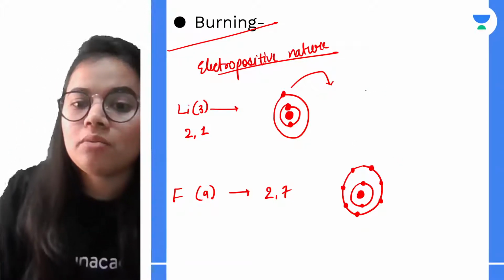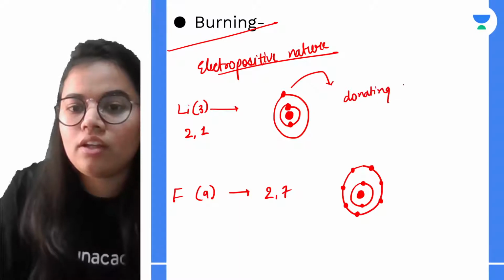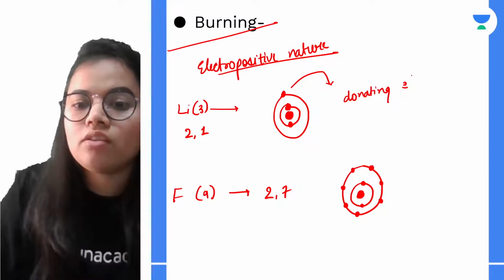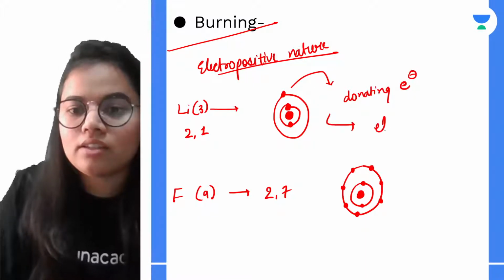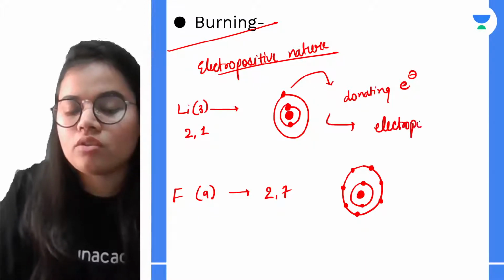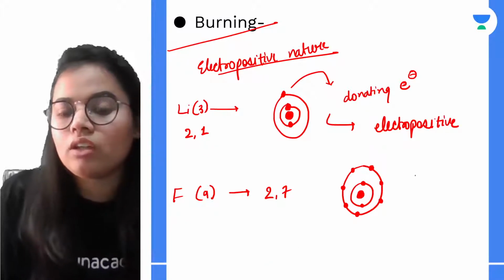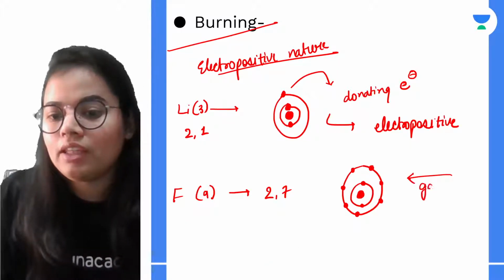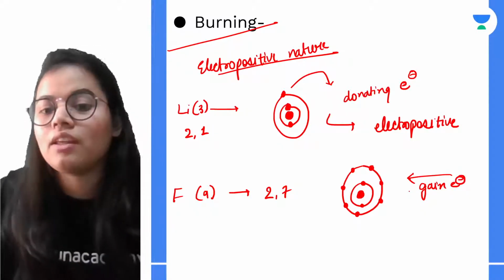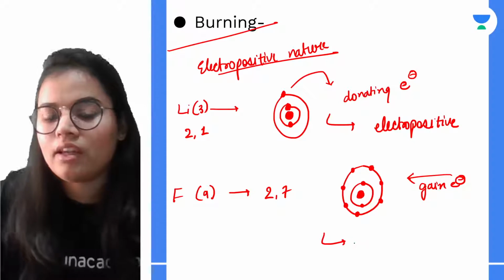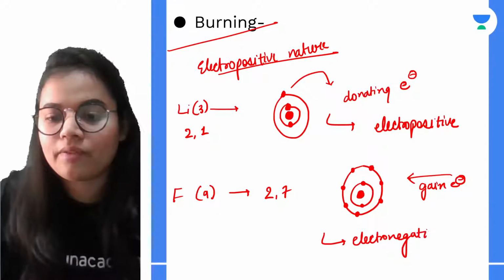So since lithium will be donating the electron, it will achieve a positive charge, and that is why it is said to be electropositive in nature. And fluorine, on the other hand, will be gaining the electron, and when they gain an electron, they get a negative charge and are said to be electronegative in nature.